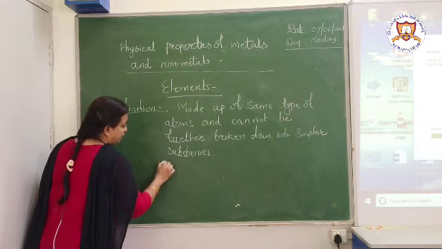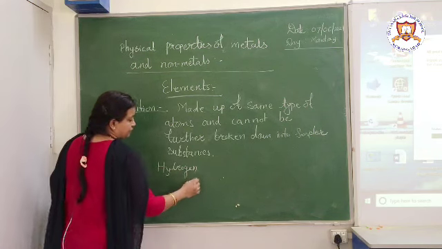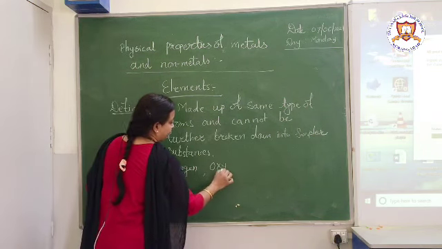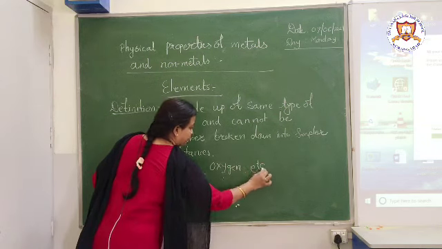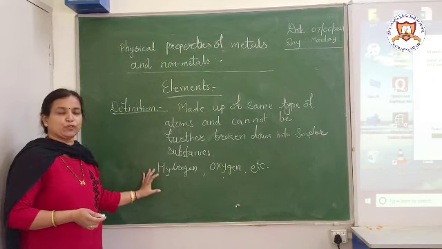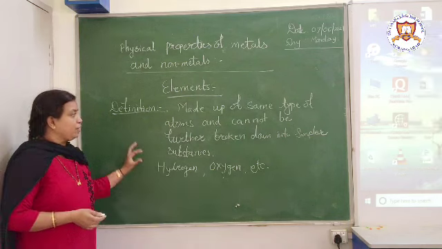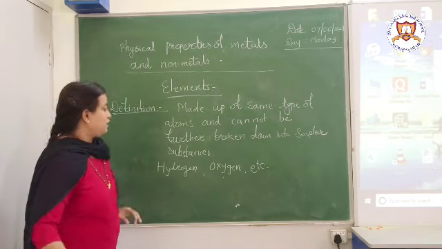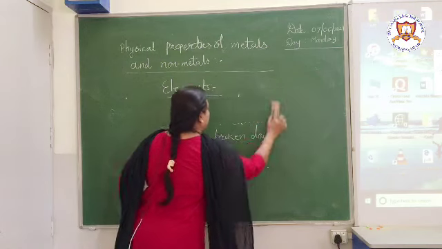For example, we will take hydrogen, then oxygen, etc. So these are nothing but elements. We are going to study elements in detail in the further part of this same lecture. So just remember the definition. Let us move on to see how many elements there are.